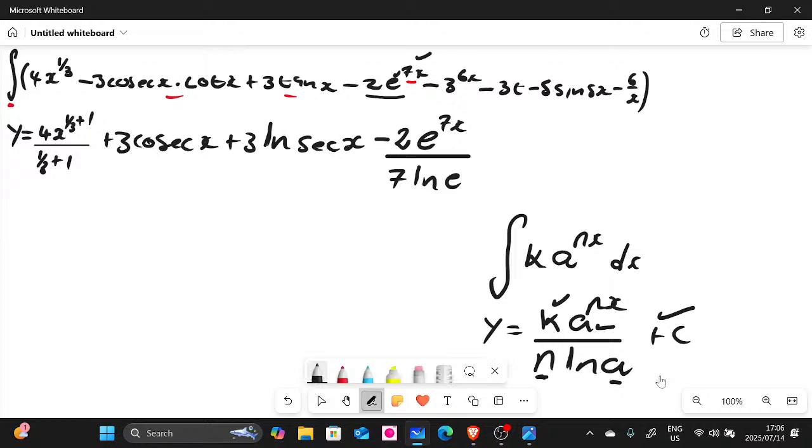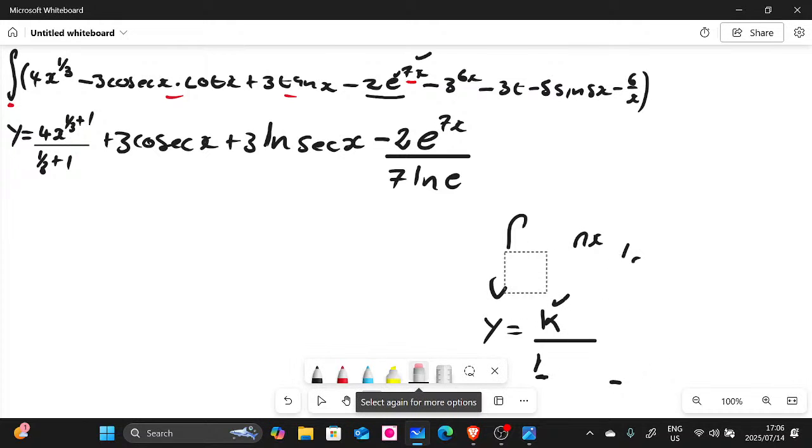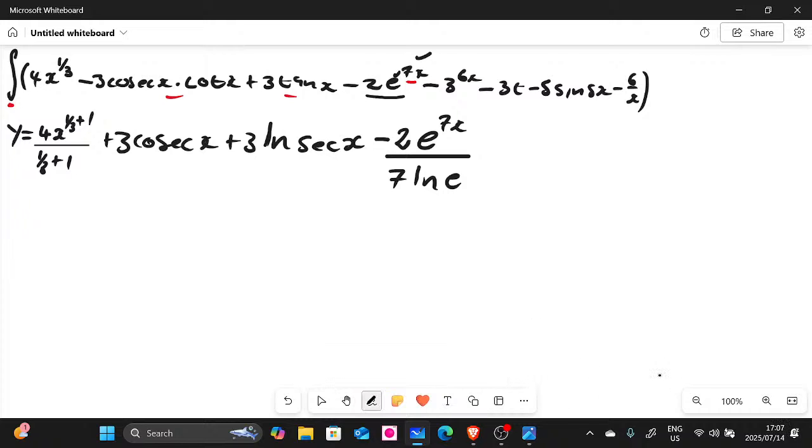There we go. So guys, I hope you can see this. These are general formulas. They are there on the formula sheet, but some things are missing. The coefficient of the base and the coefficient of x are missing there. So let's go to another one here.